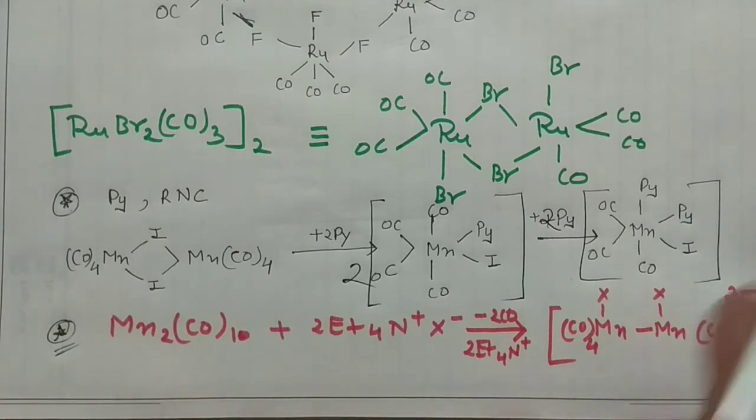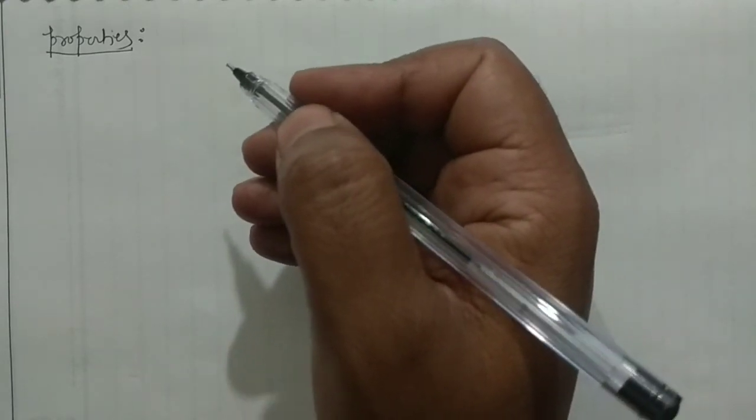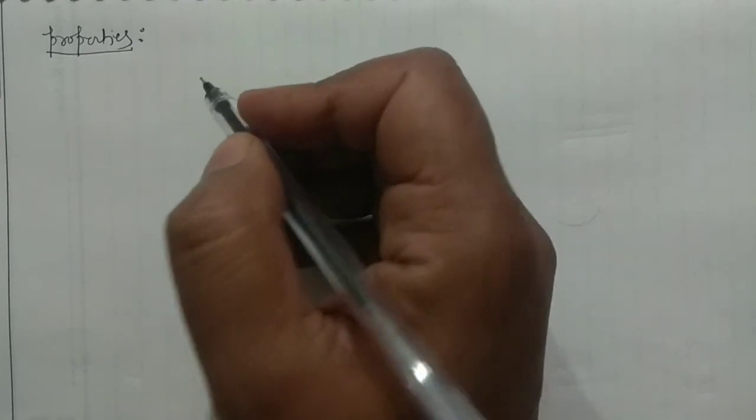So these are the syntheses of your transition metal carbonyl halides. Now I am going to discuss the properties, very important properties I will discuss here. So I am writing properties here. For properties you should know, generally they are yellow or white colored crystals and soluble in organic solvents, not in water, but they decompose in water. And generally they follow the 18 electron rule.